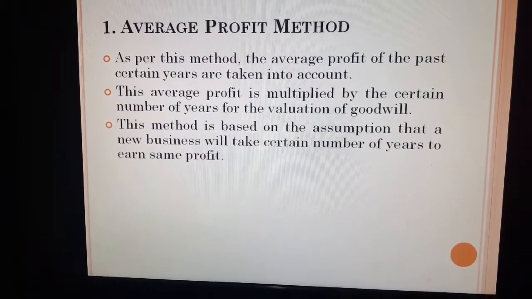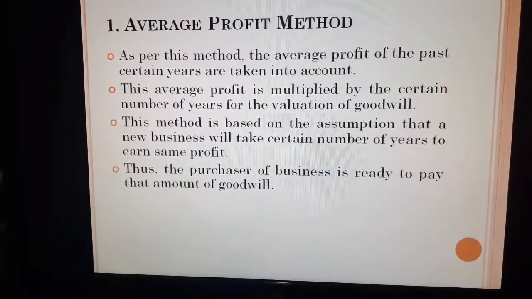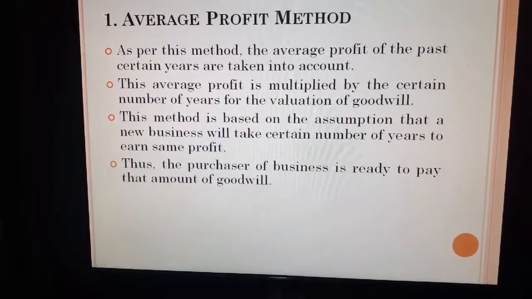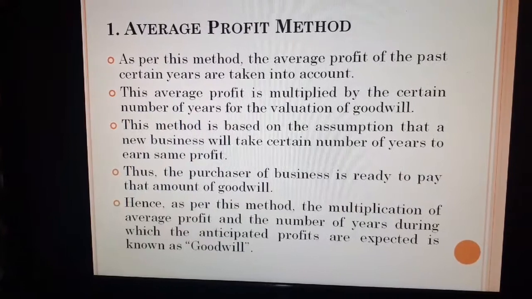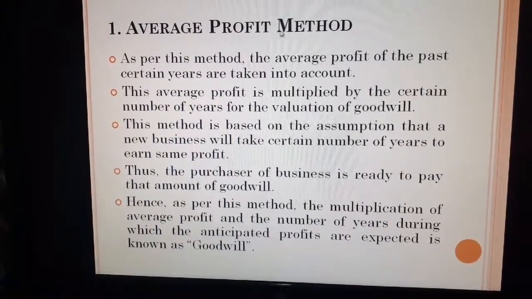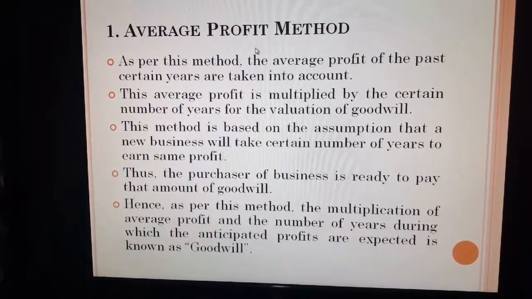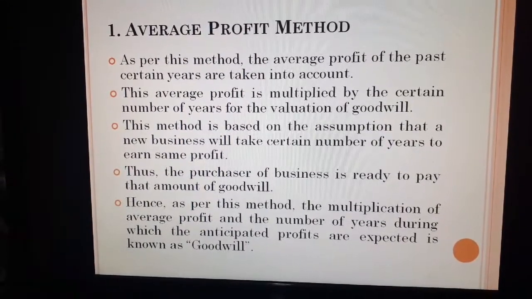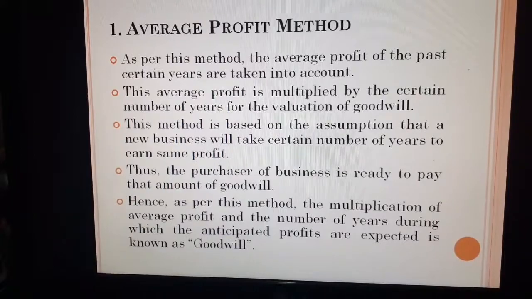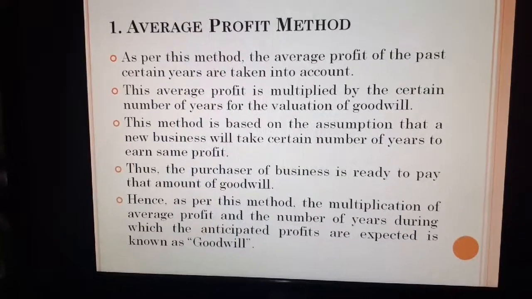When the profit shows fluctuation in the trend of the profit. That means fluctuating trend is observed in the profit, then we have to apply this average profit method. But when the trend is increasing or decreasing, then at that time we have to apply weighted average profit method.